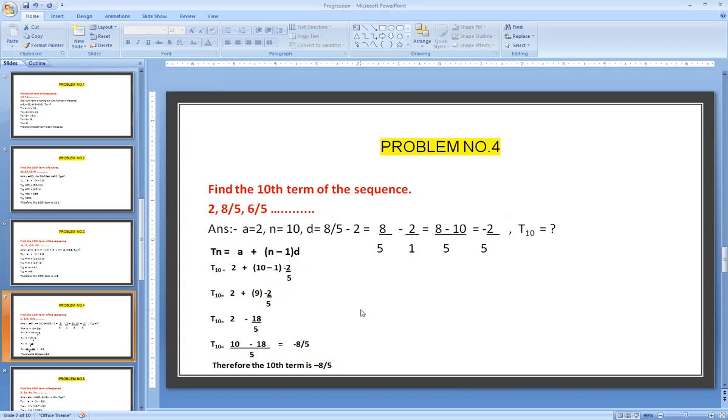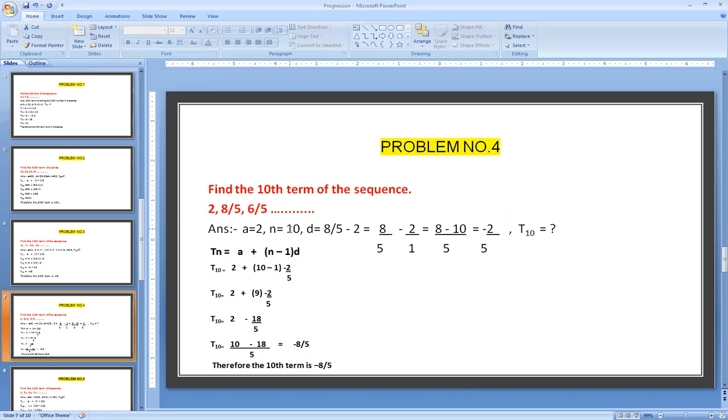And see question number 4 here. Find the 10th term of the sequence. The first number is in a proper form, and the second and third numbers are given in the form of a fraction. Now we have to calculate: if you keep on writing like this, what is the 10th number, or the last number? Therefore, a equals plus 2.